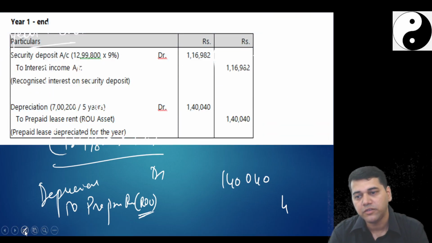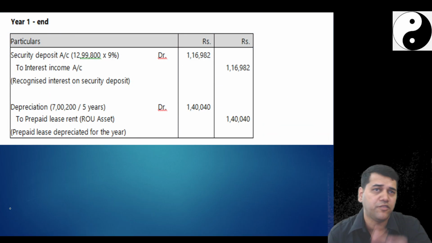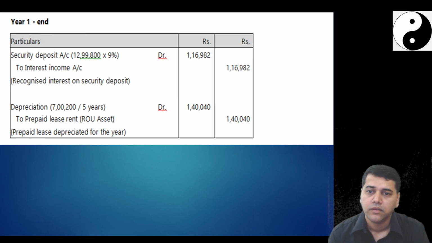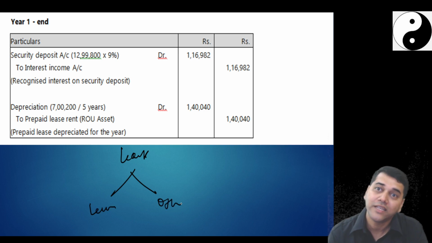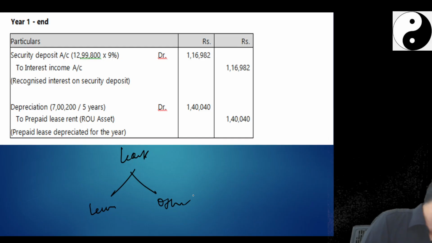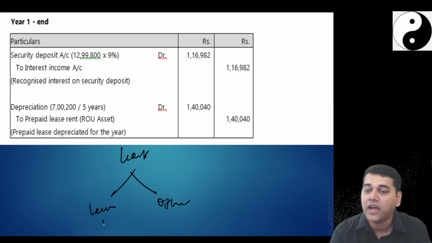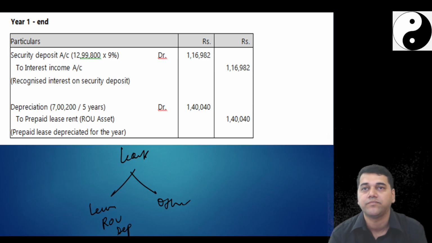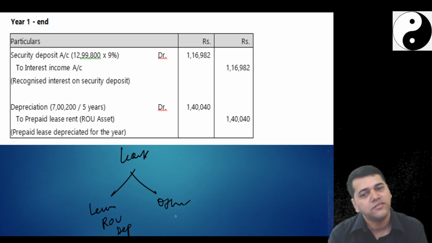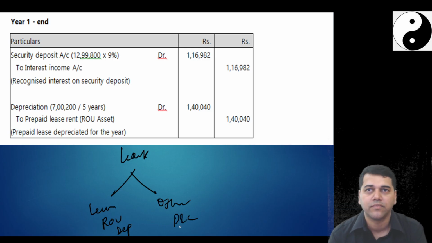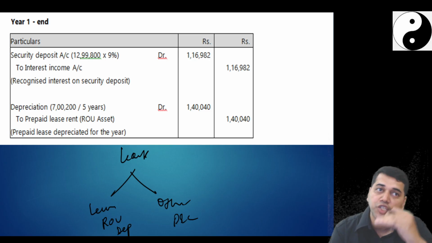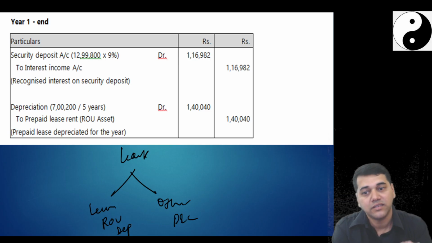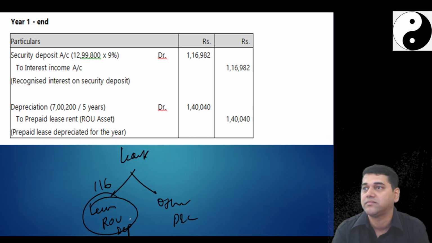Now, what is the difference from the previous question we did? See, they are simply confusing you. Now, in Ind AS 116, there are two types of arrangement. One is lease, and the other is other than lease. If it is a lease, we recognize an asset called ROU, and we charge depreciation. Other than lease, we charge lease rent to P&L. So at this point we will not break our head. In this solution, the institute is assuming the lease is a lease as per 116.